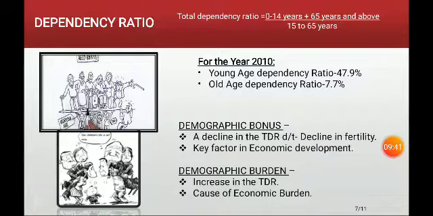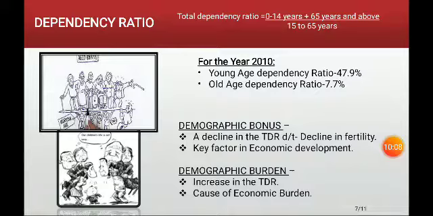And the total dependency ratio is again divided into two. The children of less than 15 years, or the age group of population 0 to 14 years, divided by the economically productive age group of 15 to 65 years, is considered the young age dependency ratio, and the old age dependency ratio is 65 years and above divided by the economically productive age group of 15 to 65 years.